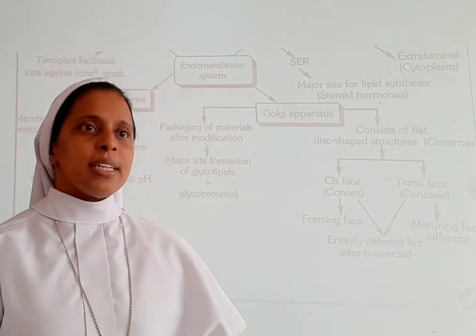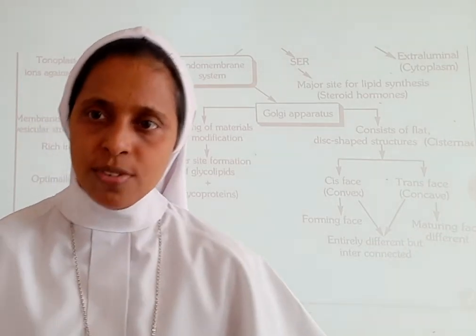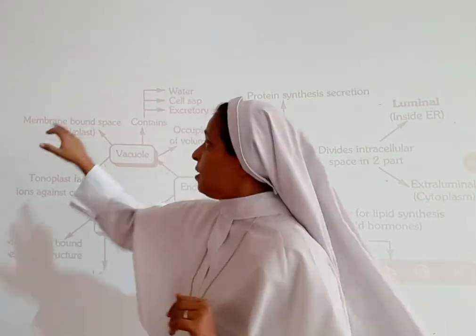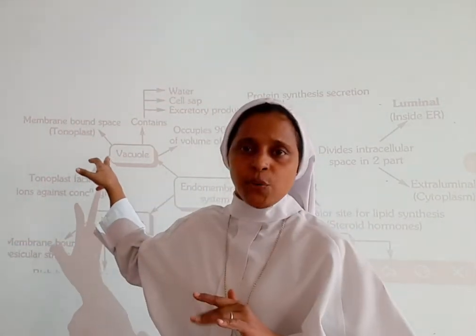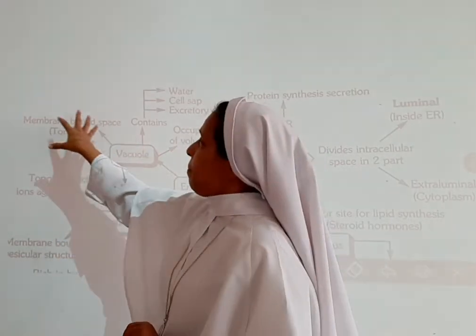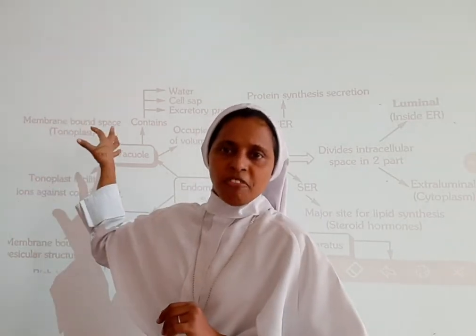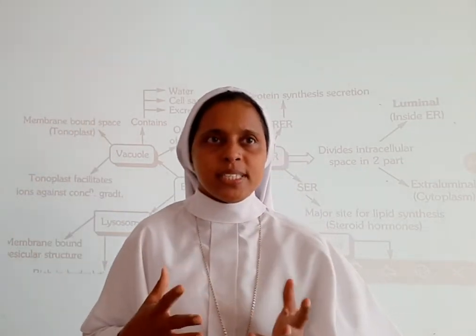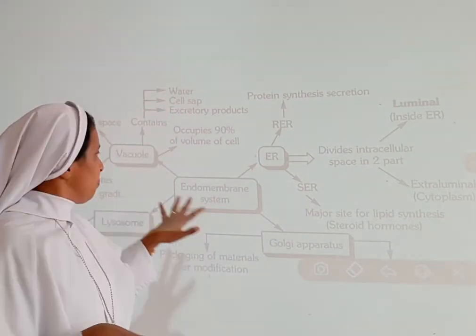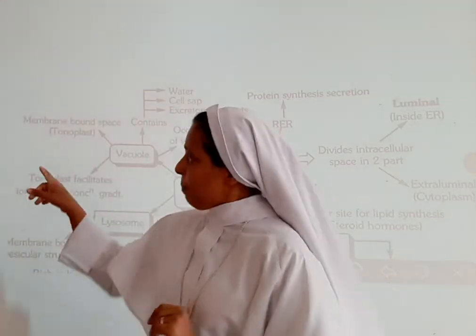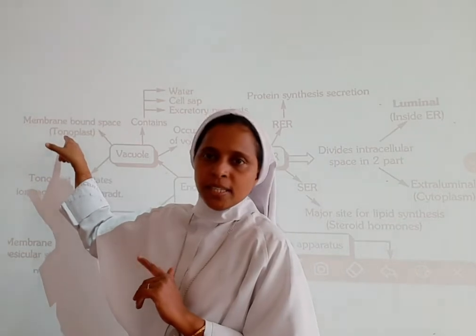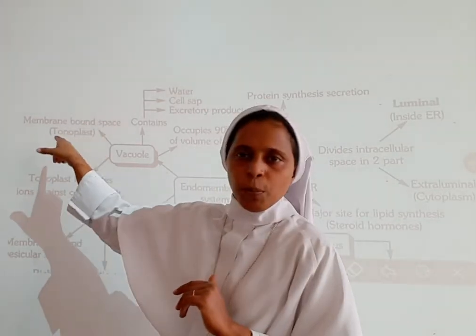Now moving towards another cell organelle, that is vacuoles. Very important. Next we are going to learn about the vacuoles. The vacuoles are membrane bound spaces in the cytoplasm. What is this membrane known as? It is termed the tonoplast. The membrane bound space is made up of tonoplast. That you have to remember.